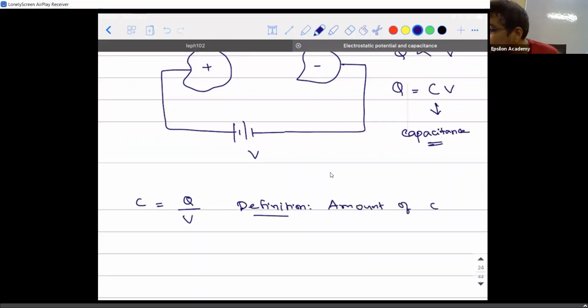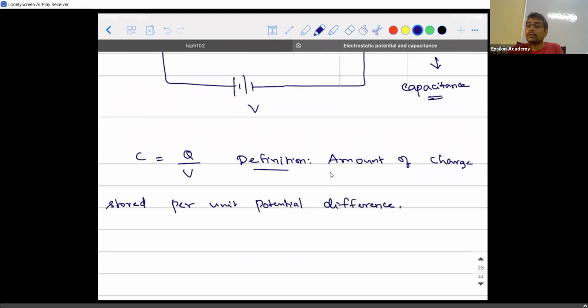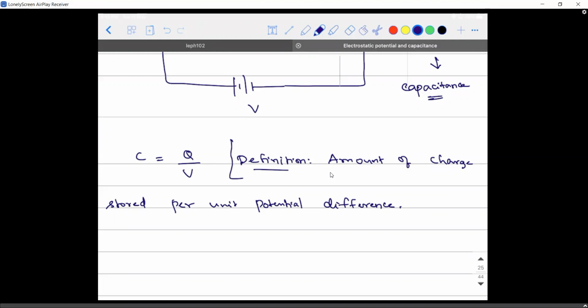Amount of charge stored per unit potential difference. So how do I define the capacitance of a capacitor? If I take a capacitor, if I give 1 volt to it, and I am able to find out how much charge is getting deposited on the plates, the amount of charge deposited divided by that 1 volt will give me the capacitance of the capacitor. Are you able to understand? Yes, sir.